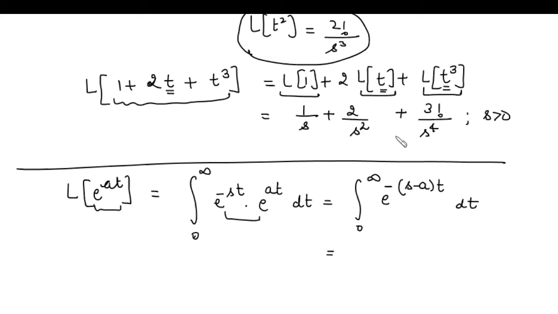Now just see the Laplace of e to the power at. We put e to the power at in place of f(t). Now we can combine these two. We took minus out common because when we apply these limits we will get some condition for what value of s this integral exists. Now what is the integration of this? It will be e to the power minus (s minus a)t upon minus (s minus a). This point is clear?